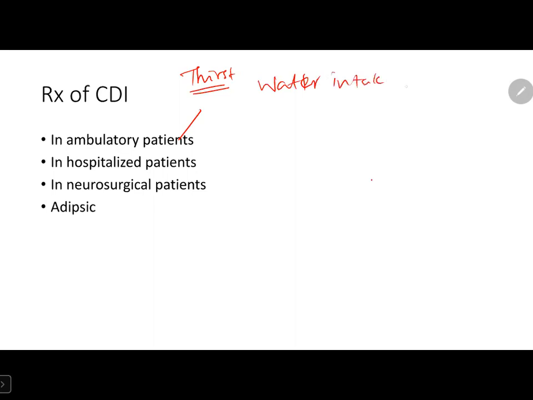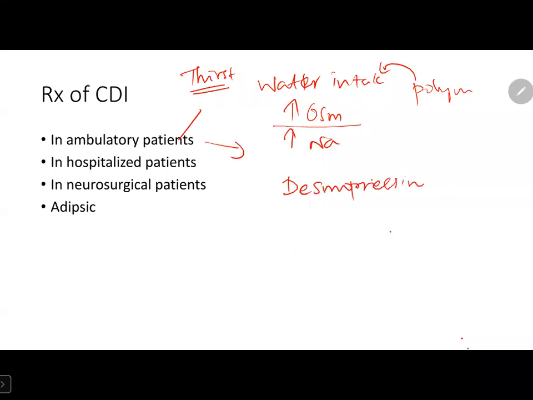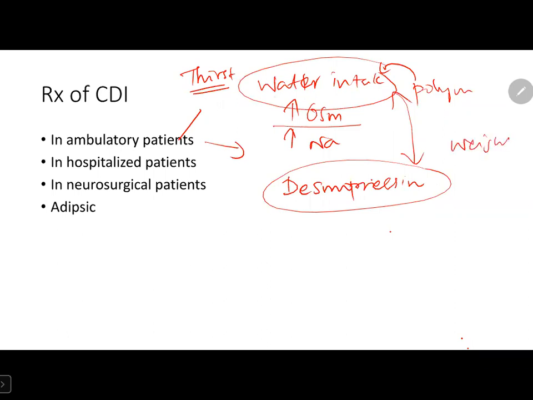That is, whenever the patient is having polyuria, they can take sufficient water to prevent increase in osmolality or increase in sodium, that is hypernatremia. But if they are still complaining, we can try the drug, that is desmopressin. Whenever we are giving the drug, we have to maintain a balance between water intake and desmopressin by maintaining a weight or fluid chart, which we can advise the patient.